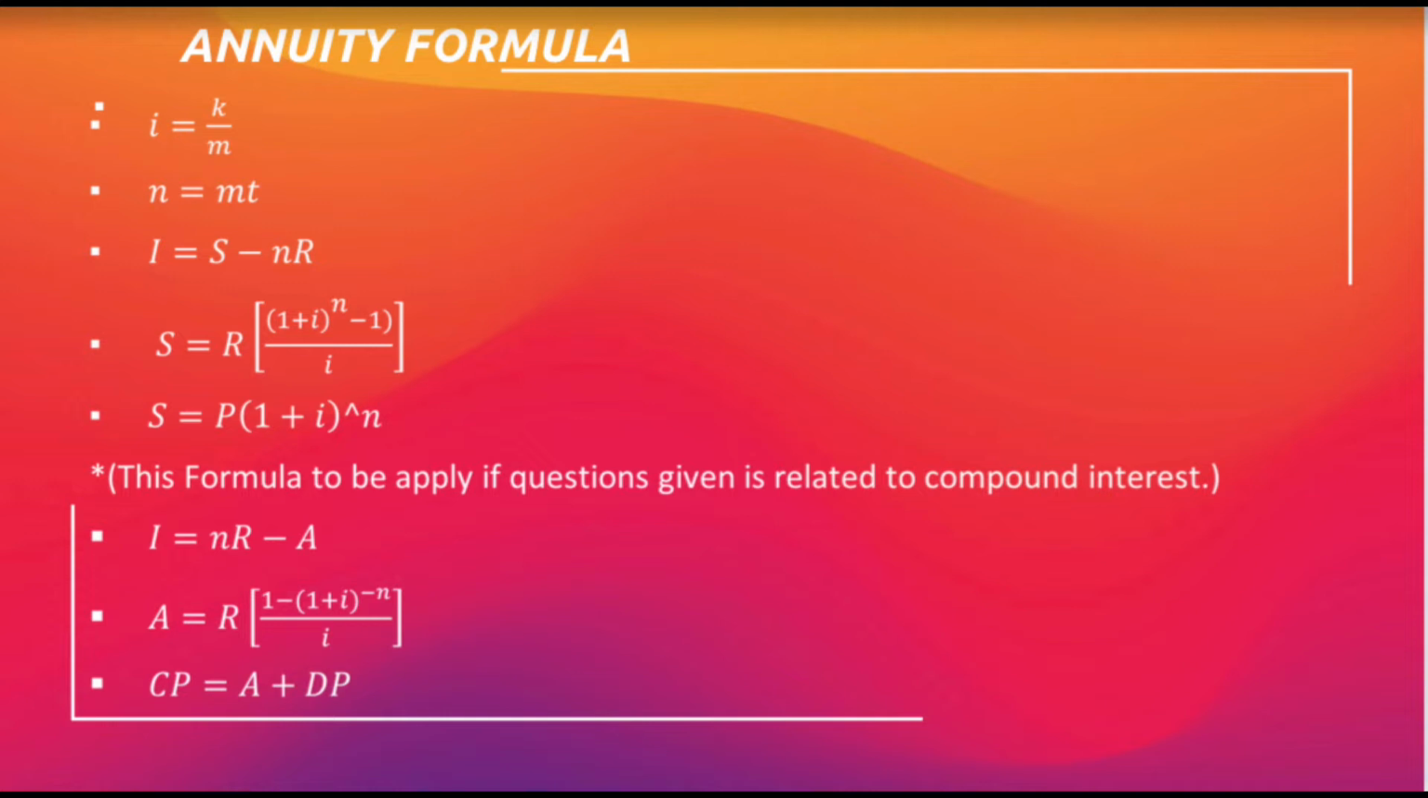Number 5: S = P(1 + i)^n. Number 6: I = nR - A. Number 7: A = R[(1 - (1 + i)^-n)/i]. And lastly, CP = A + DP.